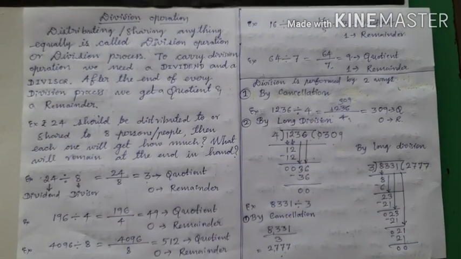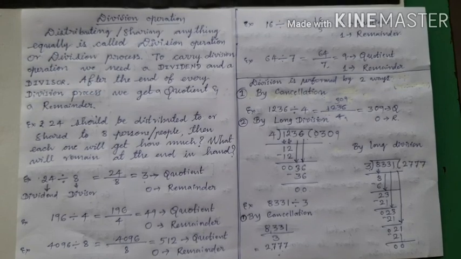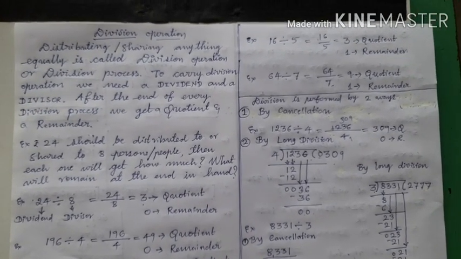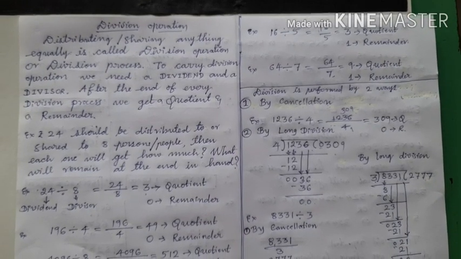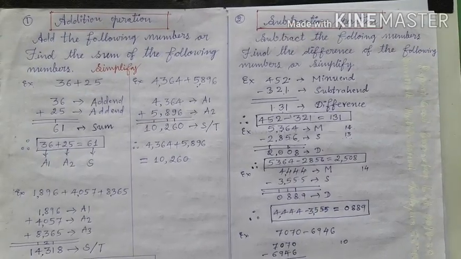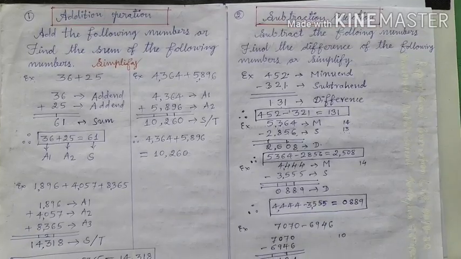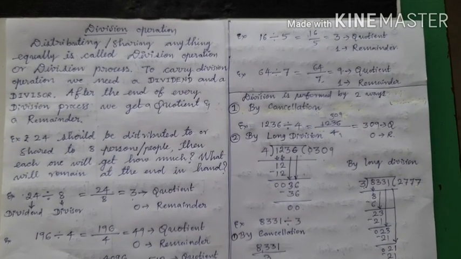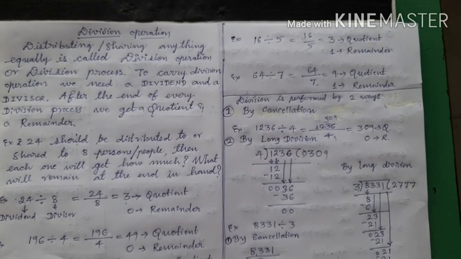So children, in today's session you have learnt the 2 basic operations. They are multiplication and division and the terms related with them. Okay. And these will help you to understand the further concepts of mathematics.